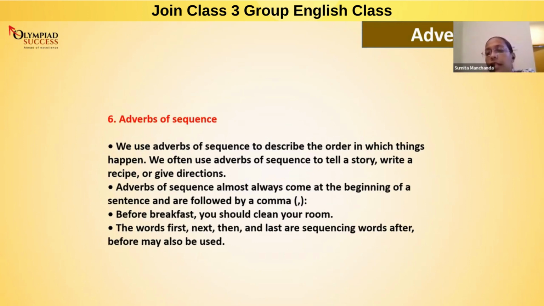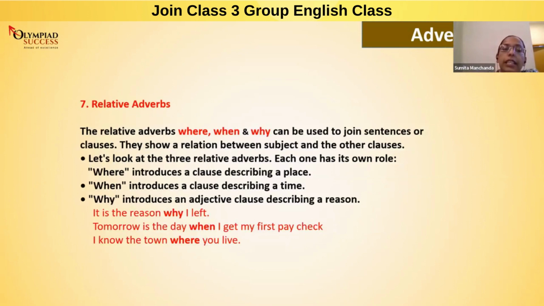Sequence, when we were talking about the recipes, orderly we are going to mention the words. So the words like first, next, then, last are all the sequencing words. You can also use after and before. Next is relative adverb. Where, when, and why will be used to join two sentences. You will not use these three words as a question. If you use why, when, where as a question, that time these words are not relative adverbs.